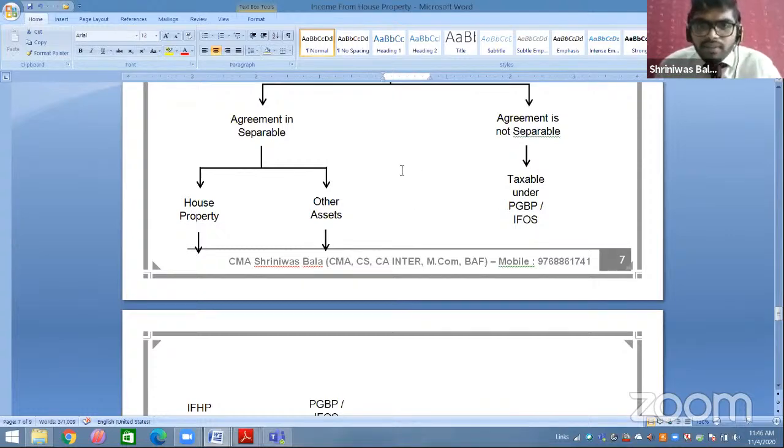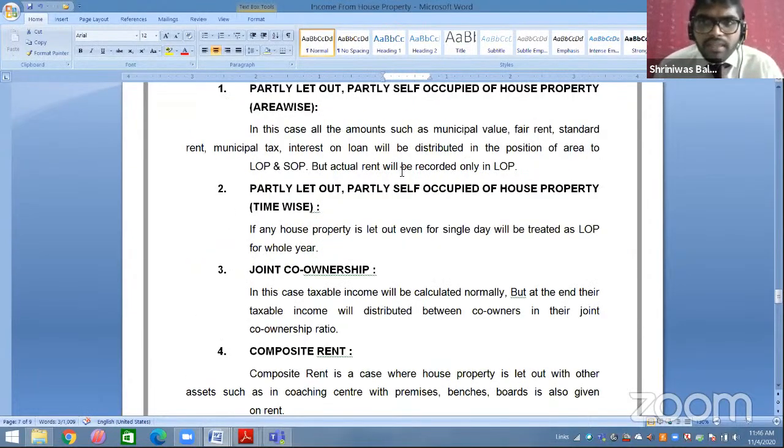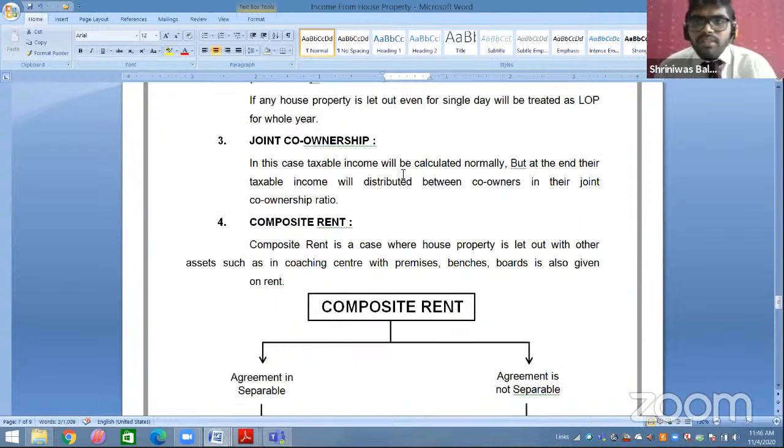So here we are done with the important concepts, four concepts: area wise, time wise, joint ownership, composite rent. Chalo students, any doubt on these four points? Concentrate on the provisions as much as possible, and also try to check with sums.